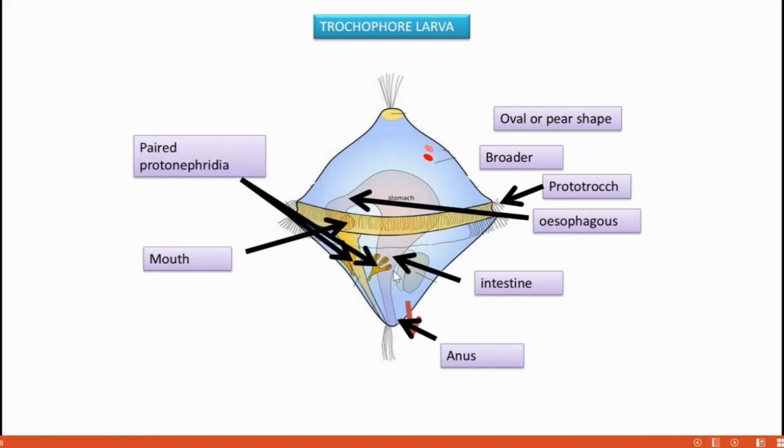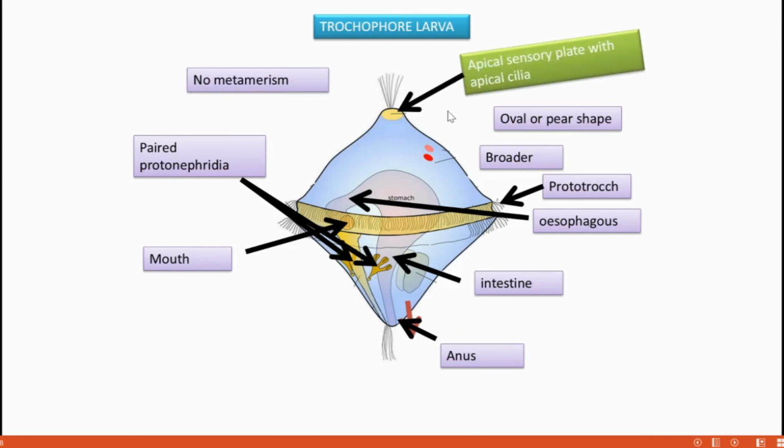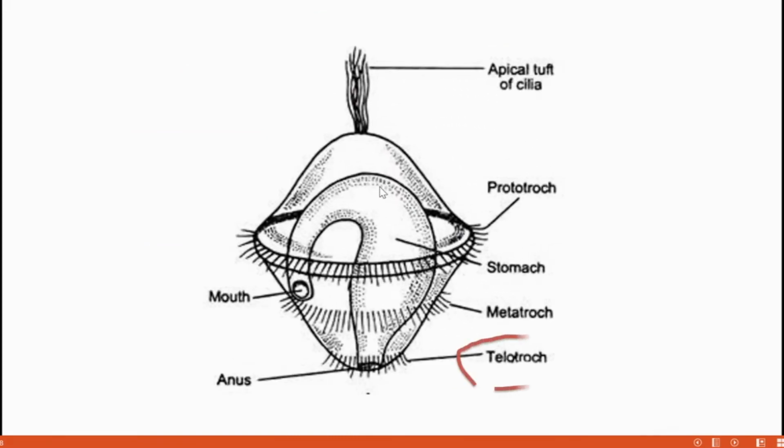Before that, I am pointing to the protonephridia. Paired protonephridia are there. No metamerism, no segmentation is present in the trophophore larva. And an apical sensory plate is present, which also has many cilia called apical cilia. Then in the posterior region, there is another circlet of cilia called the telotroch. Here is the prototroch, and the telotroch is seen towards the posterior end. That's about the structure of the trophophore larva.